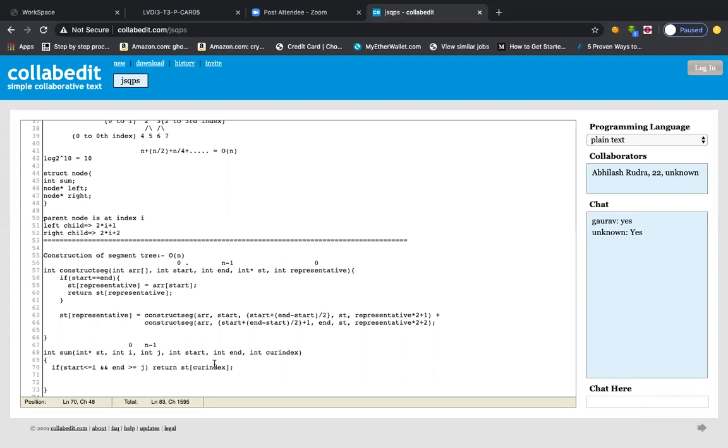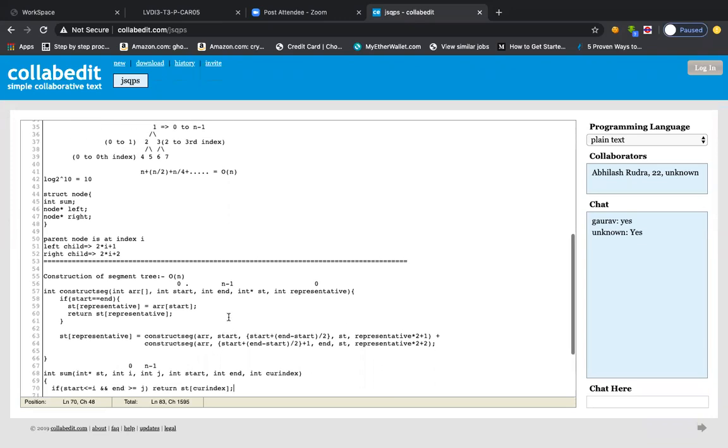How? You see, this start is less than or equal to i, and the end is greater than or equal to j. I'm just following the tree to make it clear. Let us say start is the 0th element and end is the 1st element.